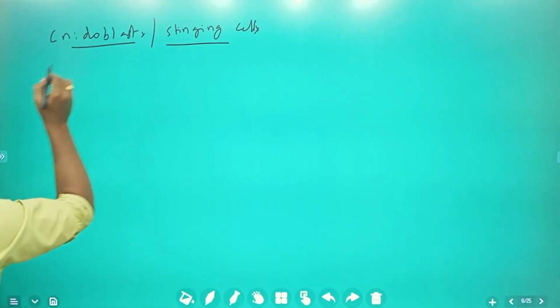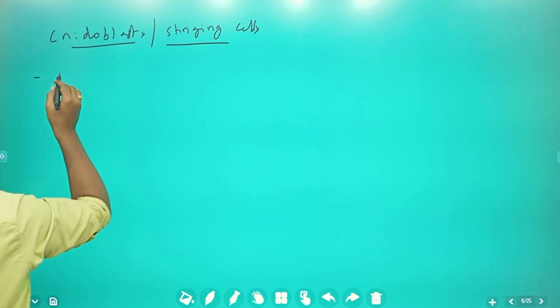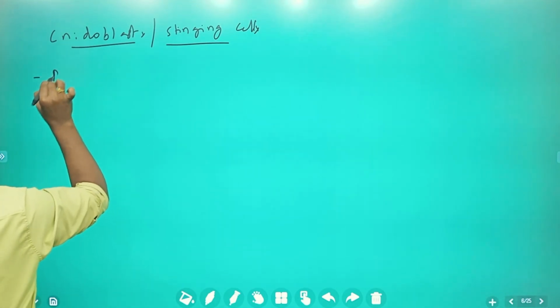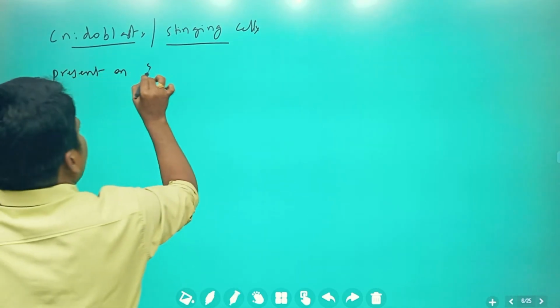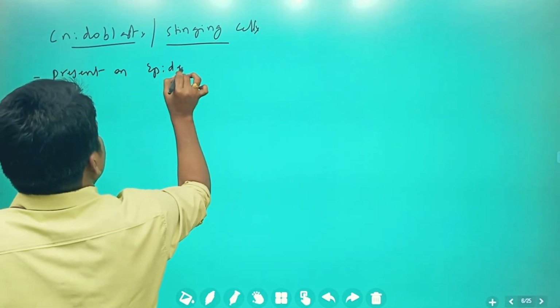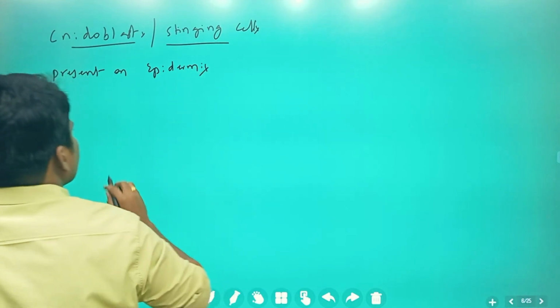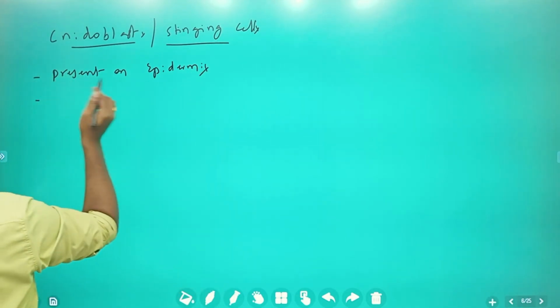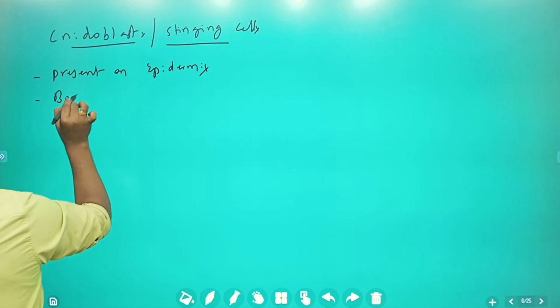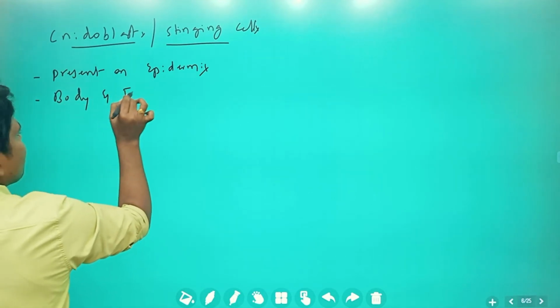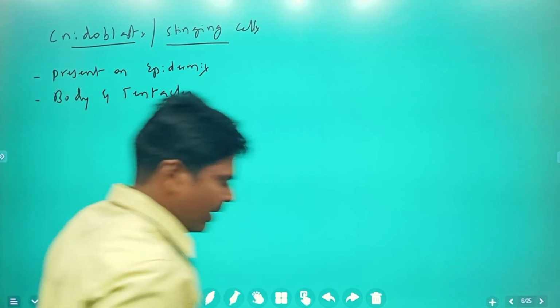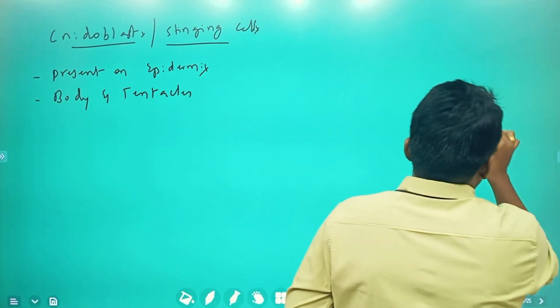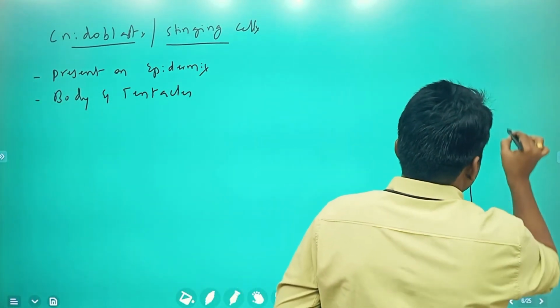So what are these cnidoblasts? These cnidoblasts are present on the epidermis, particularly on the body and tentacles of Hydra. Suppose you take Hydra as an example, that particular Hydra structure, is that right?